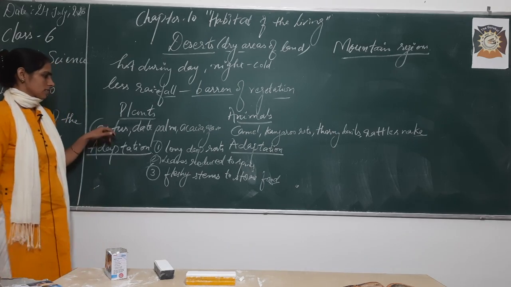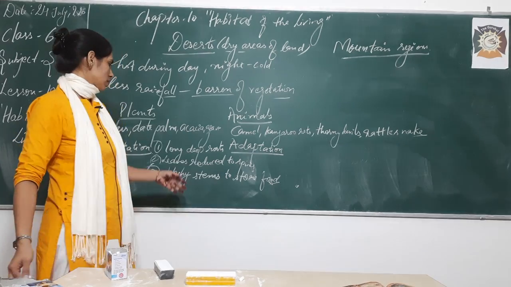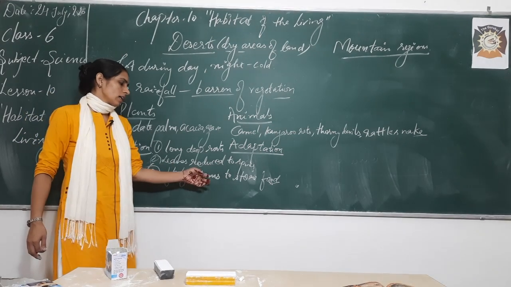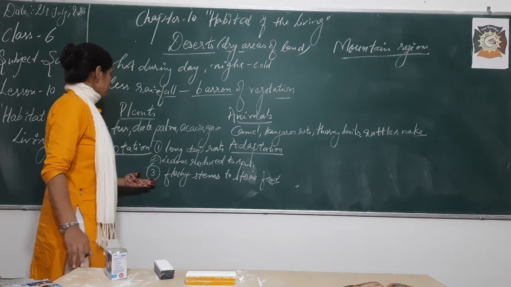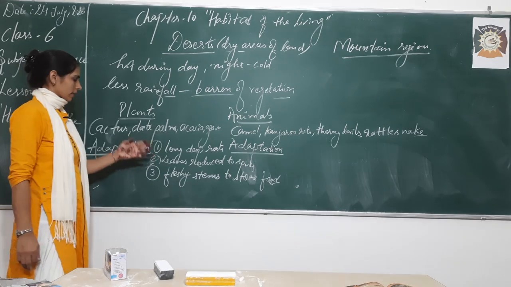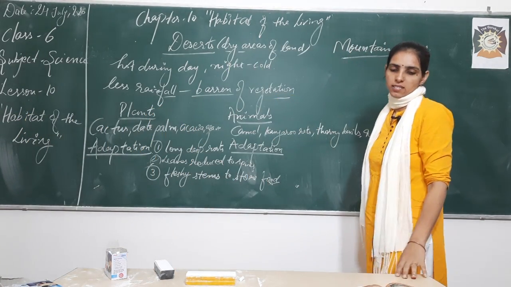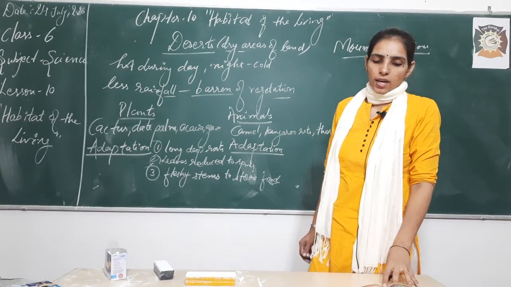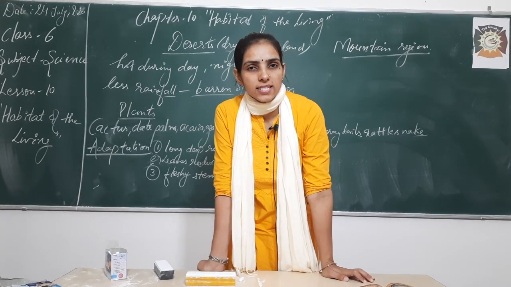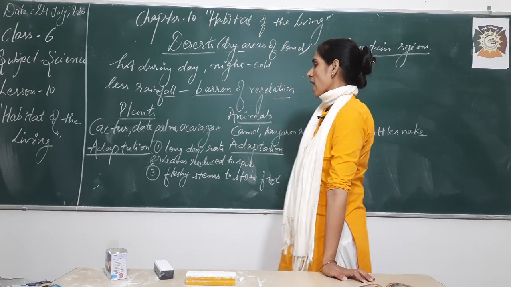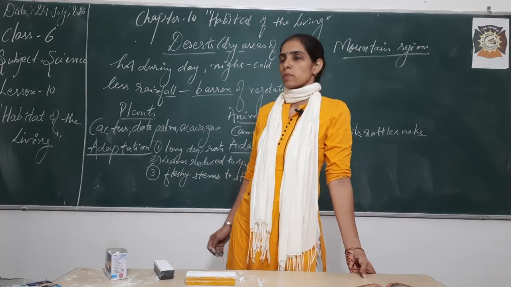For example, in cactus, the leaves are reduced to spines so that no excess water is lost in the atmosphere, and their fleshy stems actually store the food. So these are the adaptations of the plants surviving in hot areas. You can say the leaves are reduced or almost absent in most desert plants. Desert plants don't have many leaves, or we can say leaves are absent in desert plants, right.